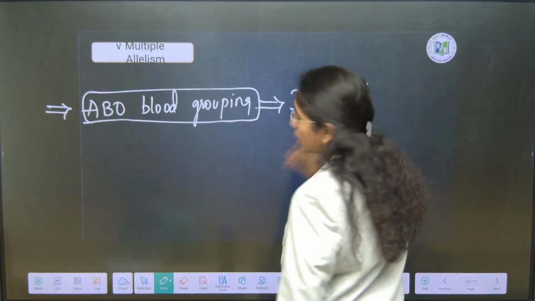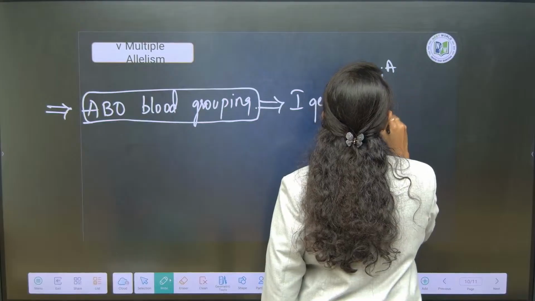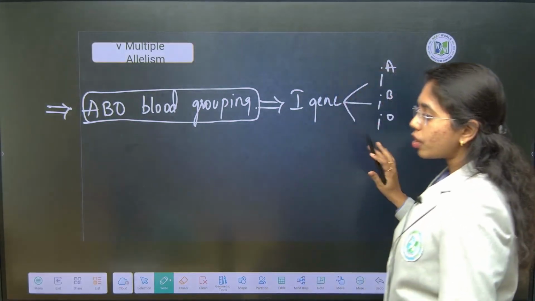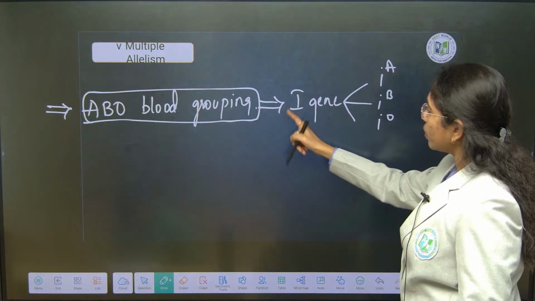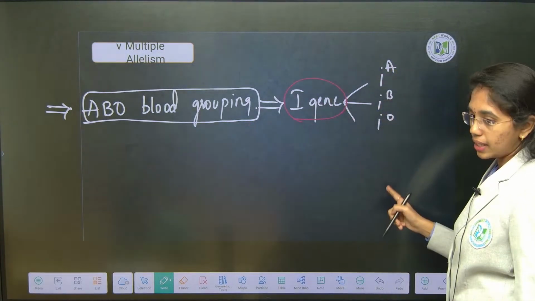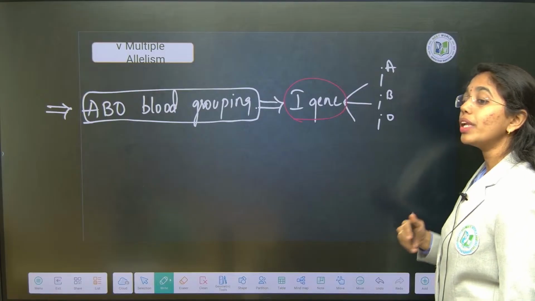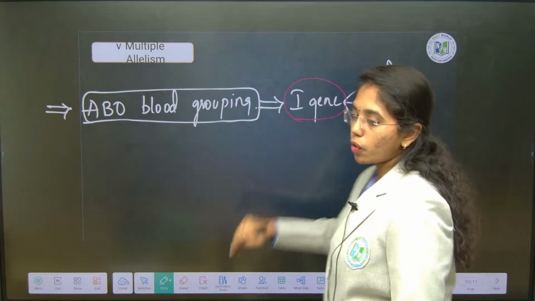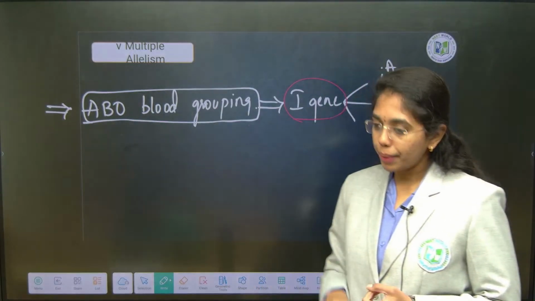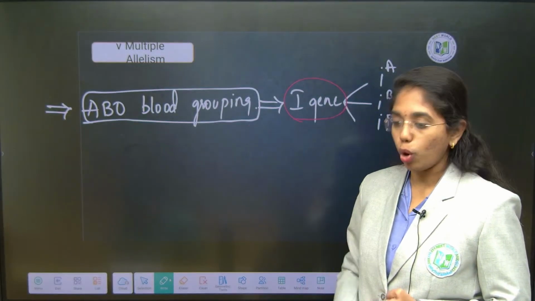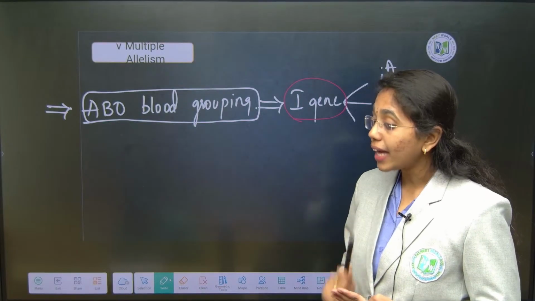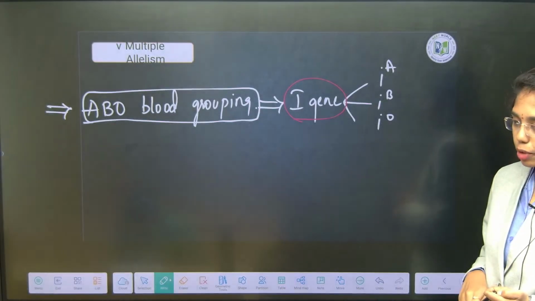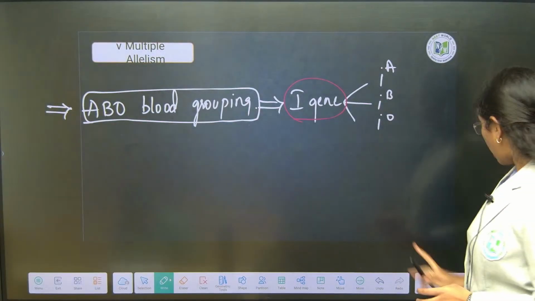Three alleles: IA, IB, IO. So as of now, remember this is the example with one gene having multiple alleles. Tomorrow we will see how many phenotypes and genotypes are possible. We know there are 4 phenotypes: A, B, AB and O blood group, but we have 6 genotypes in total. Tomorrow we will work that out in tabulated form.